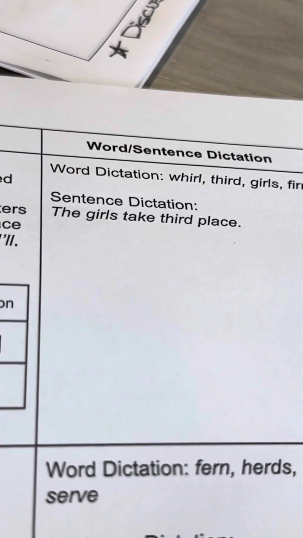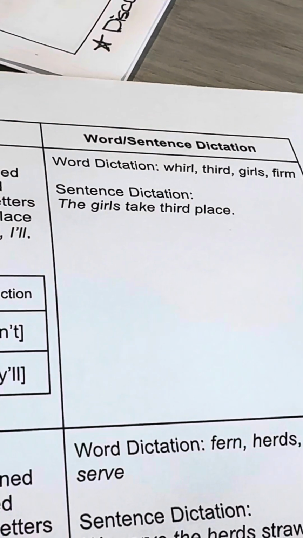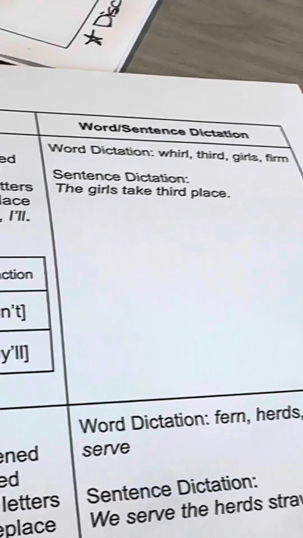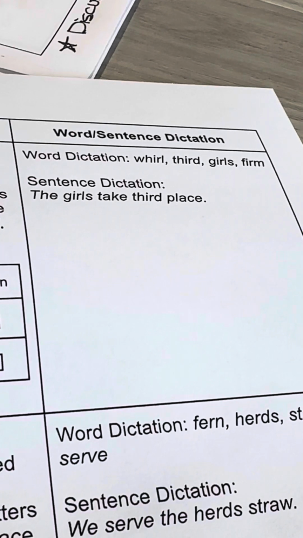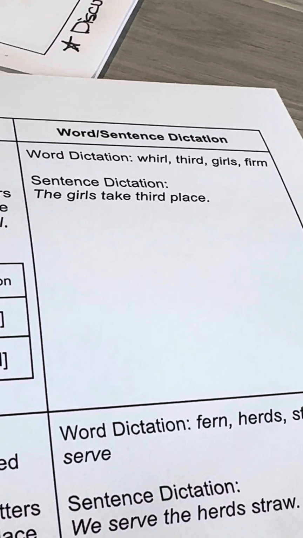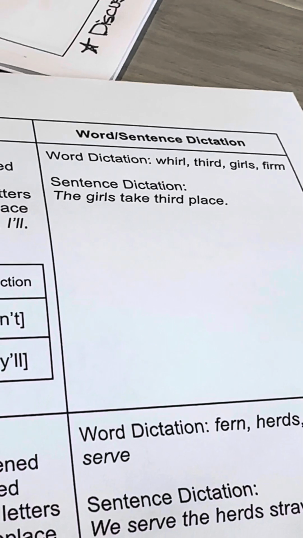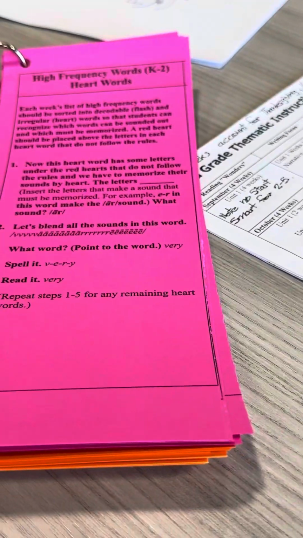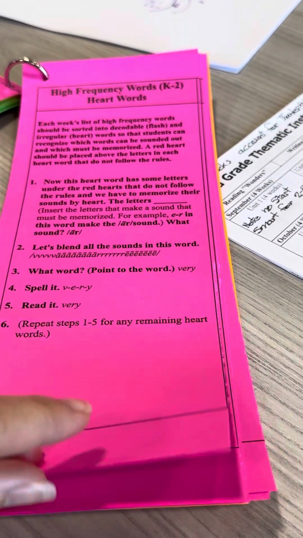Children, take out your paper. Now, I might pass out a piece of paper. You might already have a piece of paper in their desk for the whole week, and they just take out and they're doing numbers 3 and 4, however you choose to do it. But we are going to write some words now. Children, the first word I want you to write is whirl. What word? Whirl. This is also in your card deck. It's a pink card. There's the structural analysis card, the vocabulary for whole group reading, and then word dictation.